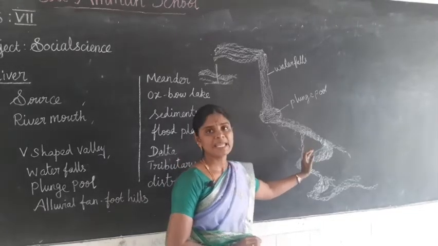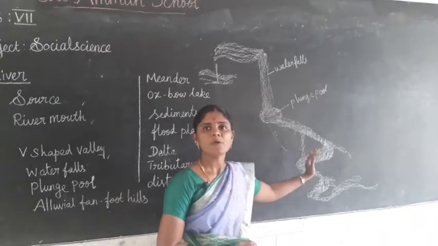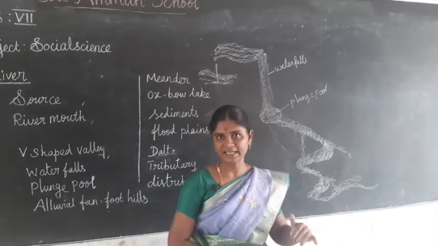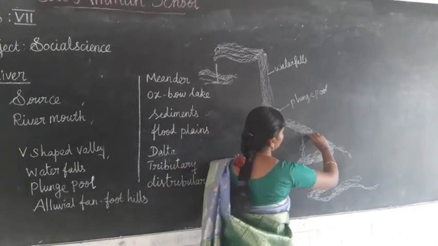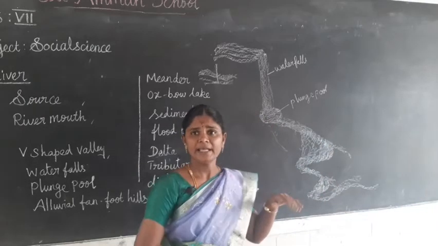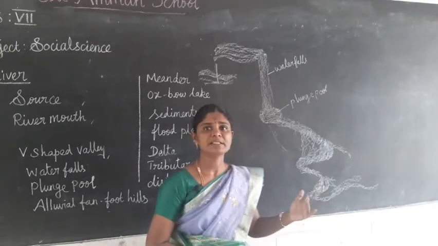This is called meanders. Then the force of the river turns and twists again and again. Again and again the banks of the meanders get closed.